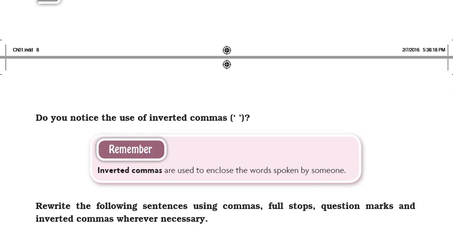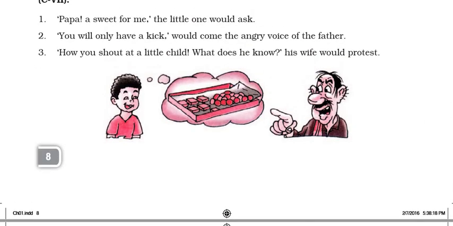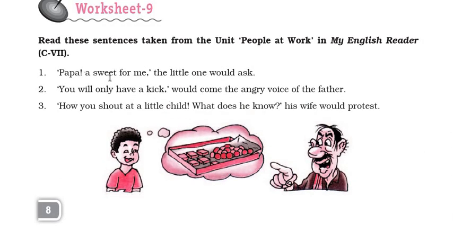So the words within the inverted commas over here are the actual words of the speaker. Fine. They are the dialogues. And when we have to write dialogue or the actual words of the speaker in a sentence, we put them within the inverted commas.